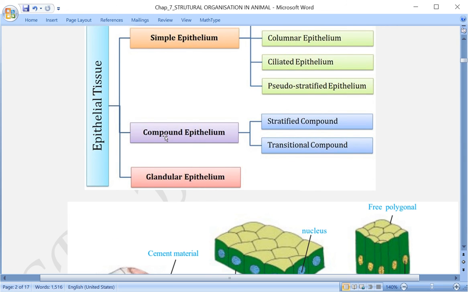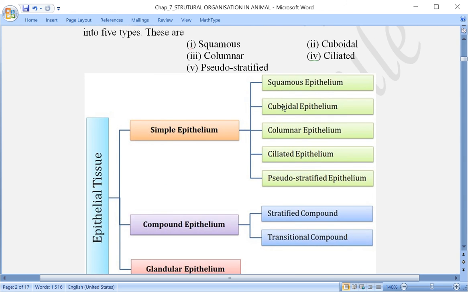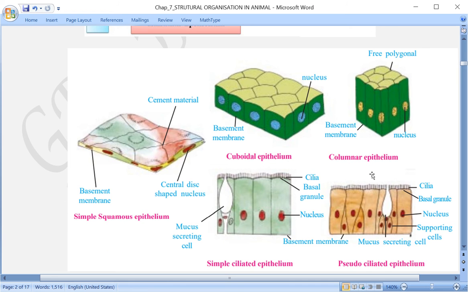Before we start with these 5 types, once again you see in the flow chart: squamous epithelium, cuboidal epithelium, columnar epithelium, ciliated epithelium, and pseudostratified epithelium. The figure, just have a look over here. The first one is the simplest form, simple squamous epithelium. In this case, it is almost like a tile, the tile that covers our house, the flooring is done. They are very thin and flat.